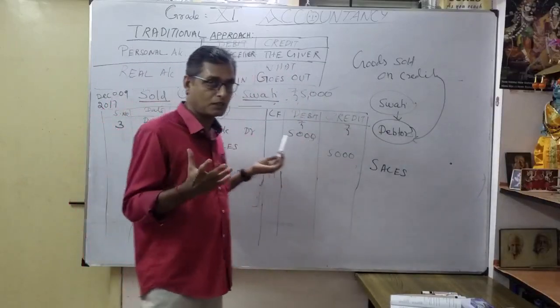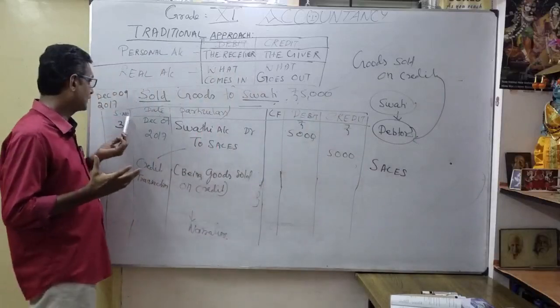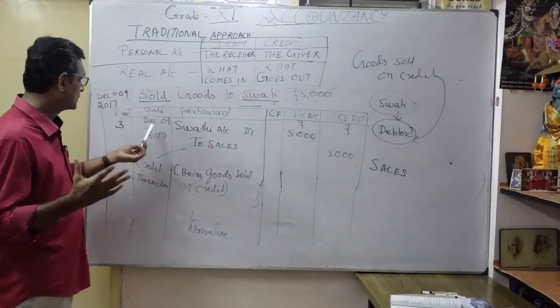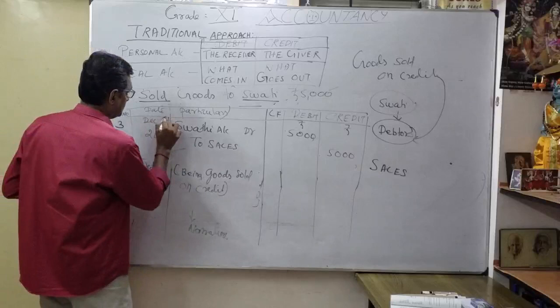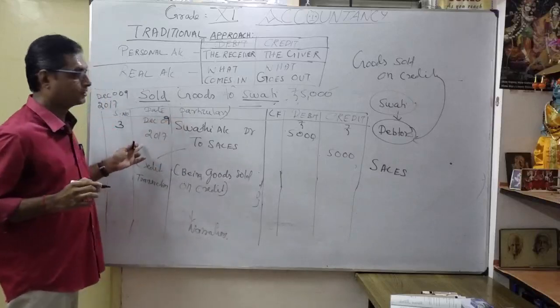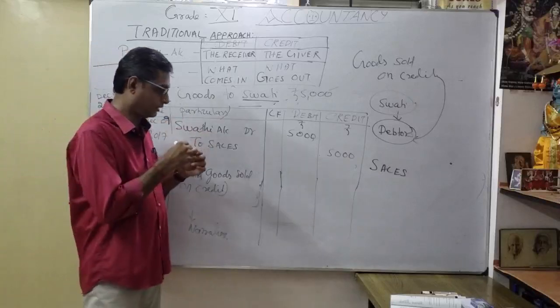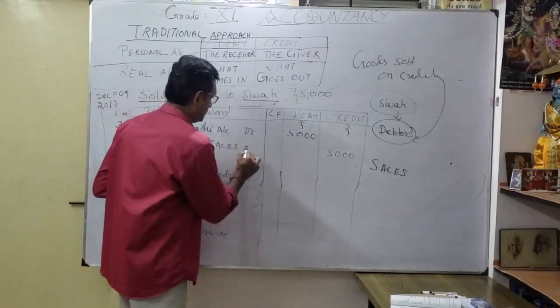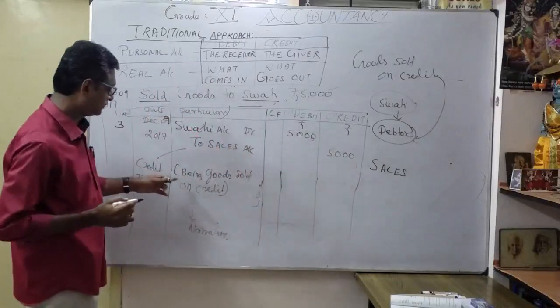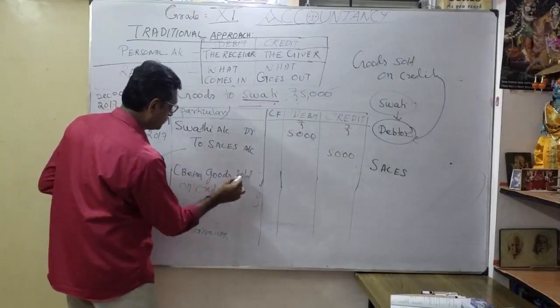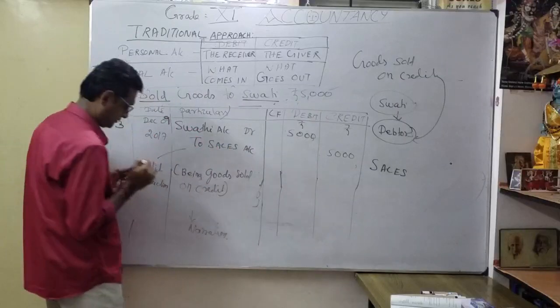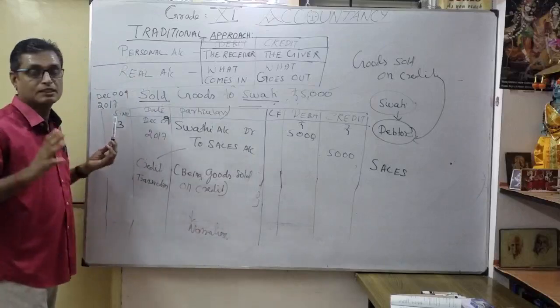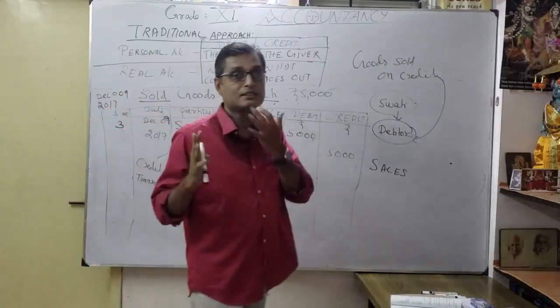Now you understood how to formulate the third one. So date is very important. Sale number 3. Which date? December 9, 2017. So Swati account debit 5,000 to sales account 5,000. Narration is very important: being goods sold on credit. Understood? That's our third transaction, coming under credit transaction.